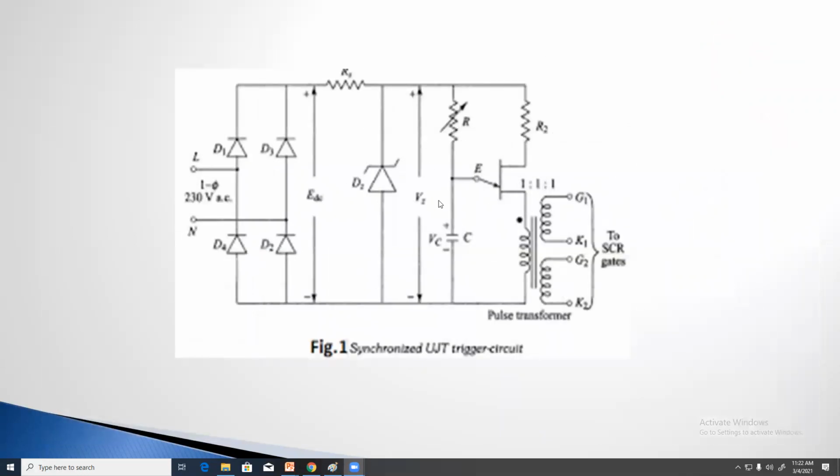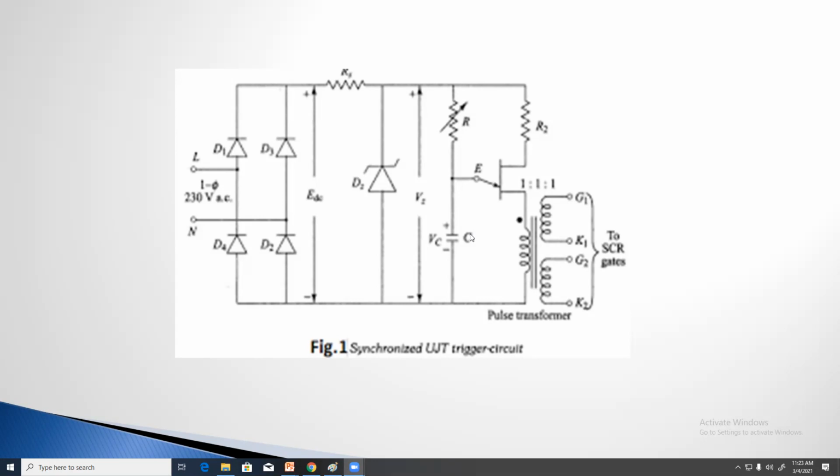Next, another type of triggering technique of SCR using UJT. What is the name of this one? Synchronized UJT triggering circuit. This is the circuit diagram. This is the assignment for you on this topic: explain the synchronized UJT triggering technique of SCR, and ramp and pedestal triggering technique of SCR using UJT. These are the two questions.